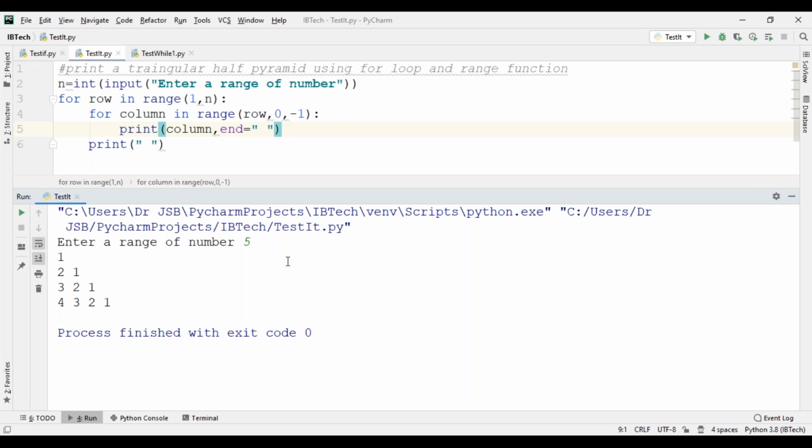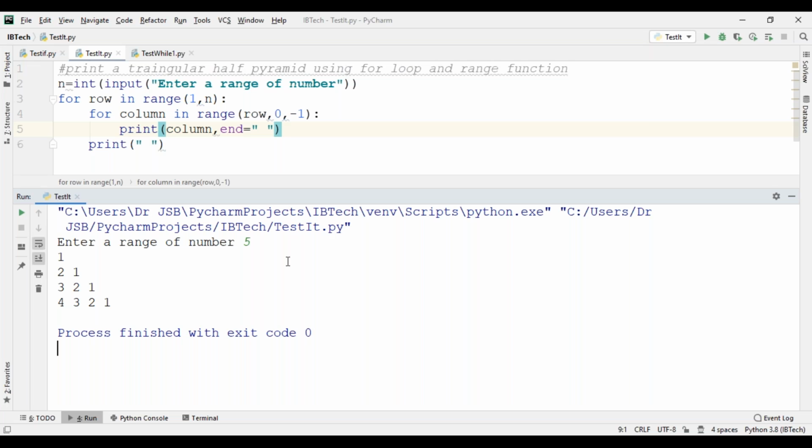Can you repeat again? See, simple. These are the patterns for row in a range, rows and columns, right? So in a row, your range 1 comma n, means 1 comma 5, for example, means up to 4. For column in range, row comma 0 comma minus 1: first row, how many elements do you want? 1 only.